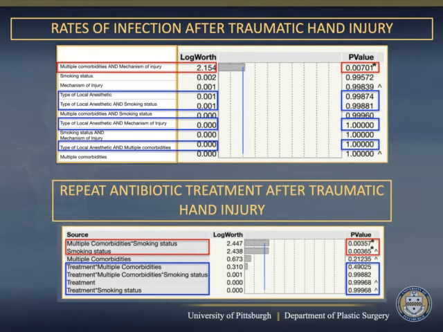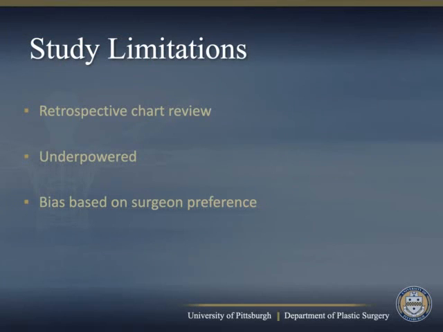Rates of post-traumatic infection were significantly related to presence of multiple patient comorbidities and the mechanism of injury. Need for repeat antibiotic treatment was significantly correlated with multiple patient comorbidities and smoking status. Stiffness and reoperation rates were statistically related to patient comorbidities with a p-value of 0.002. None of these post-traumatic complications were correlated with the use of lidocaine with epinephrine.